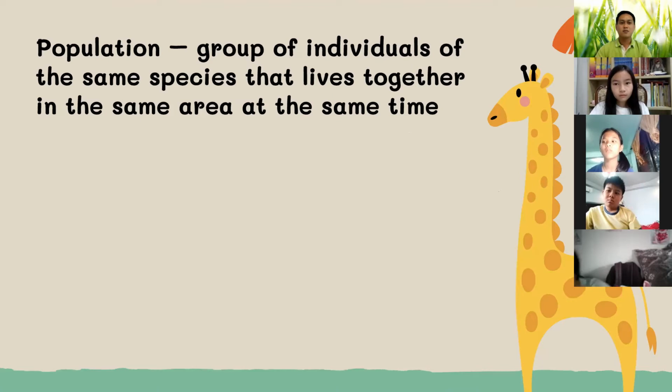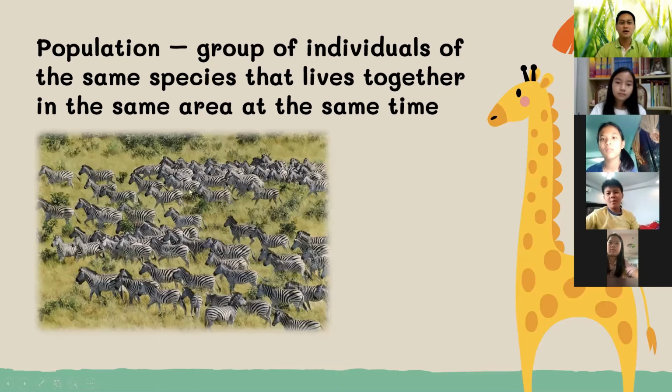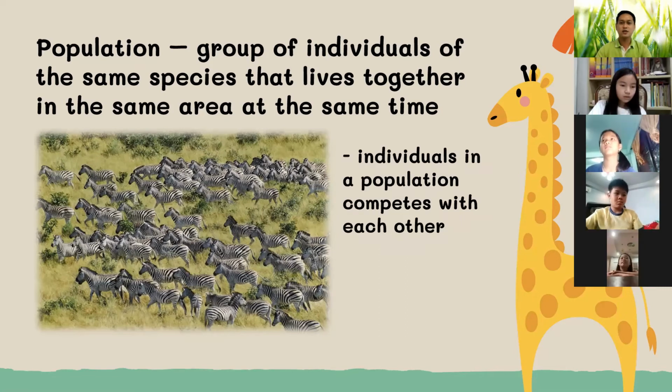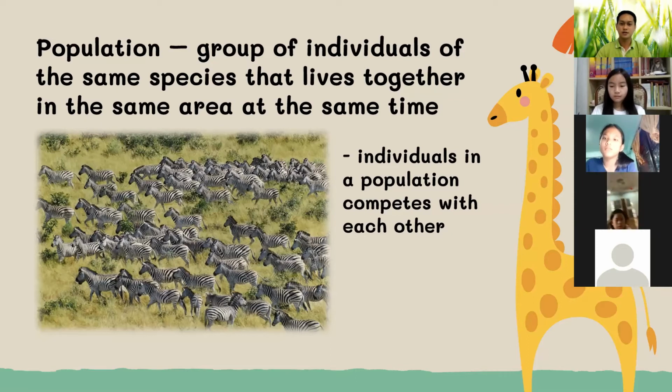Population is a group of individuals of the same species that lives together in the same area at the same time. So when we say population, it is a group. Organism, one. Population is a group of a single species. Individuals in a population compete with each other. So they compete for food, shelter, and water.